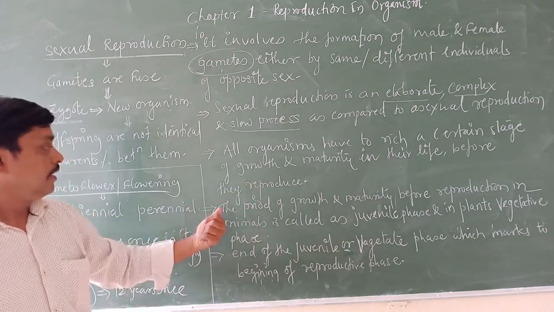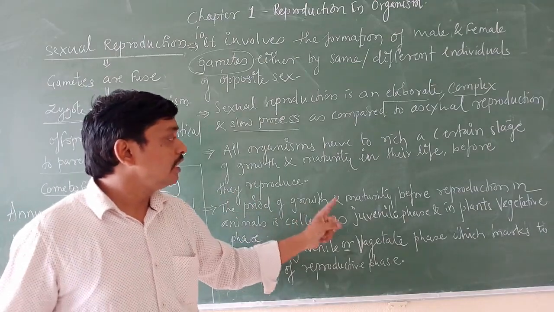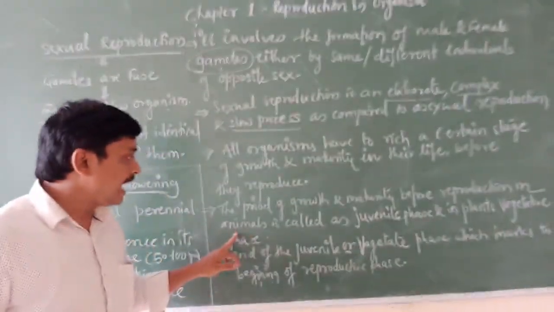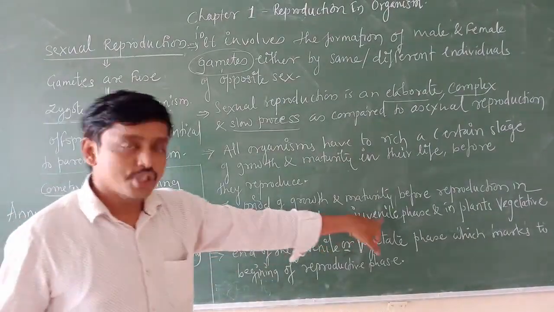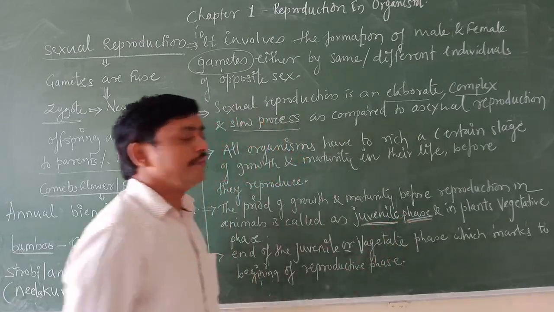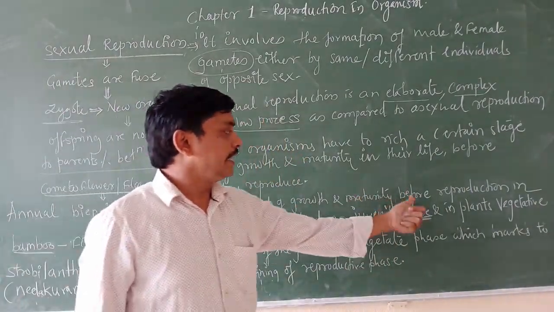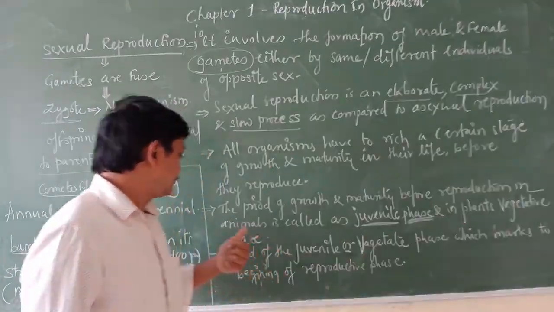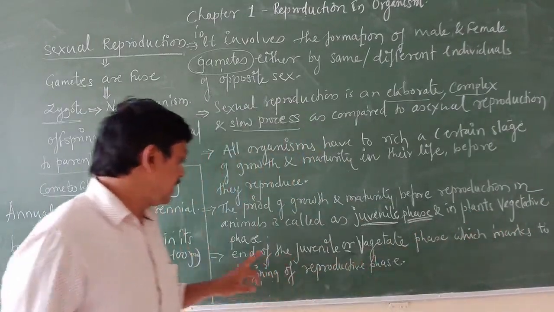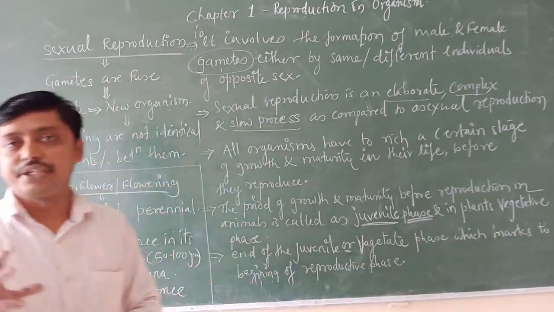The period of growth and maturity before reproduction in animals is called the juvenile phase. In plants, it is called the vegetative phase.